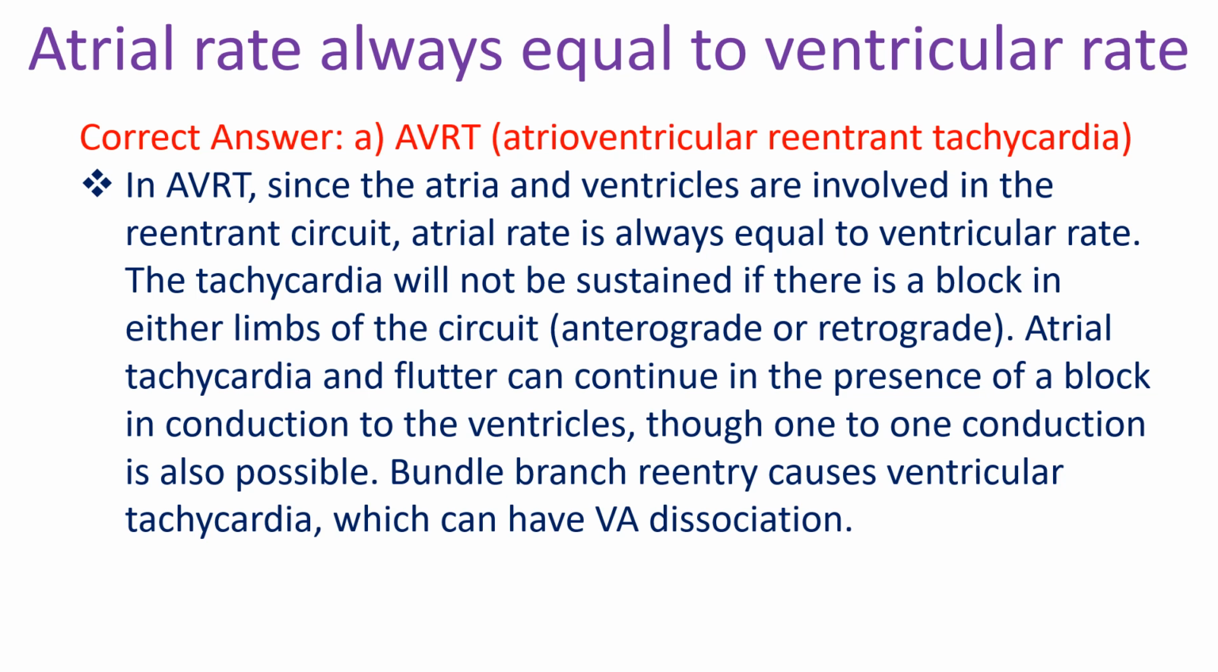In AVRT, since the atria and ventricles are involved in the reentrant circuit, atrial rate is always equal to ventricular rate. The tachycardia will not be sustained if there is a block in either limb of the circuit, anterograde or retrograde. Atrial tachycardia and flutter can continue in the presence of a block in conduction to the ventricles, though one-to-one conduction is also possible. Bundle branch reentry causes ventricular tachycardia, which can have VA dissociation.